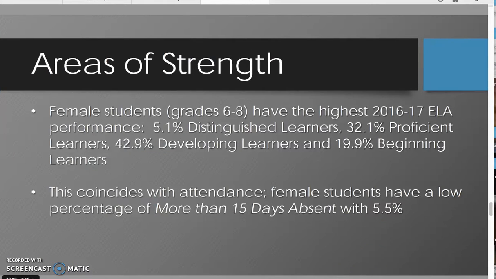After reviewing all of our data, let's look at our areas of strength. Our female students in grades 6 through 8 have the highest 2016-2017 ELA performance. We have 5.1% distinguished learners, 32.1% proficient learners, 42.9% developing learners, and 19.9% beginning learners. This coincides with our attendance data. Our female students have a low percentage of more than 15 days absent with 5.5%. They have the best attendance at Sandtown for the 2016-2017 school year.